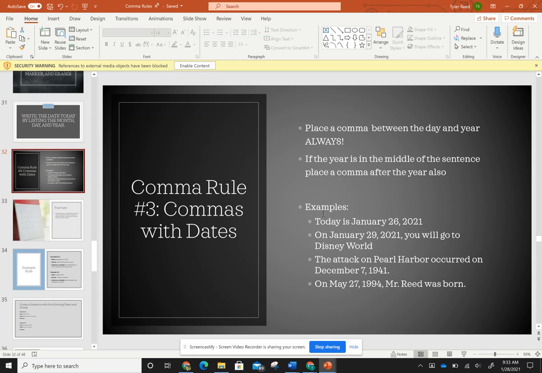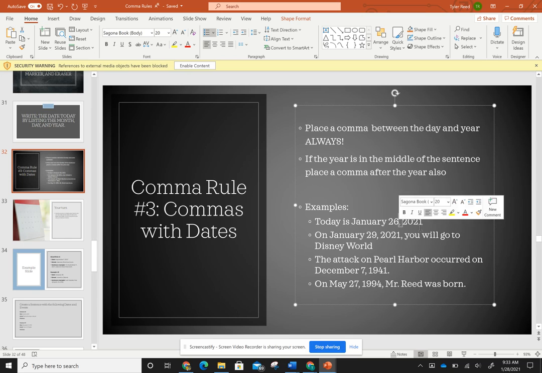Example number 1 is: Today is January 26th, 2021. It's not. It's actually January 28th, but that's the sentence. And our comma goes right after our date and in between the day and the year. Just like rule number 1 says, we need to place a comma between the day and year always. So it's there. Okay. Number 2: On January 29th, 2021, you will go to Disney World. I hope somebody does in class, but I doubt it, but that's okay. So we have our comma in between the day and year, like it says.